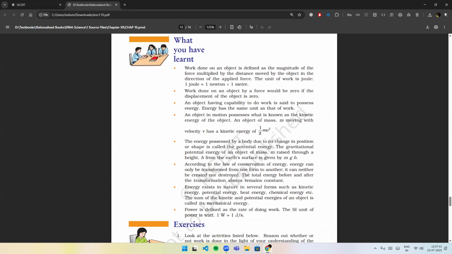Power is defined as the rate of doing work. The SI unit of power is watt. 1 watt is equal to 1 joule per second.